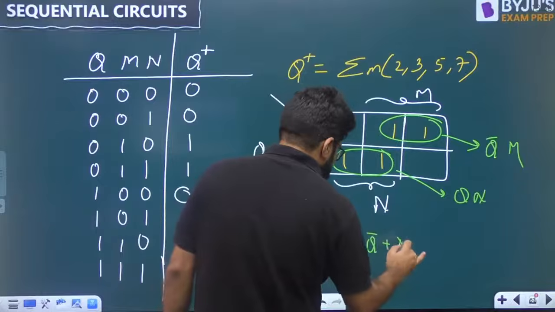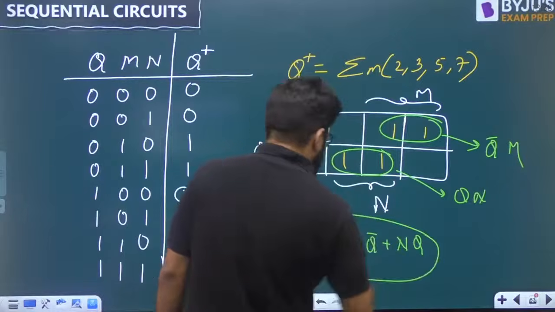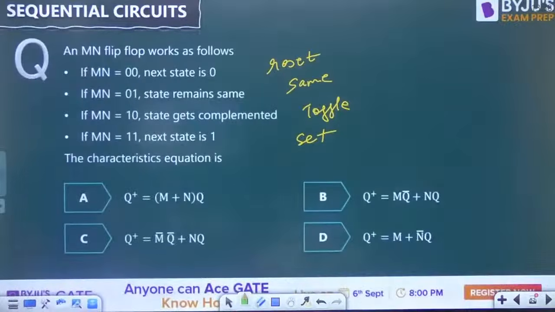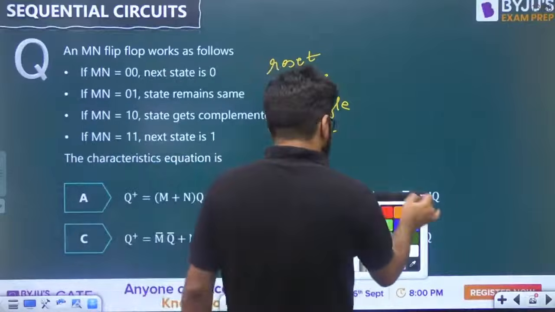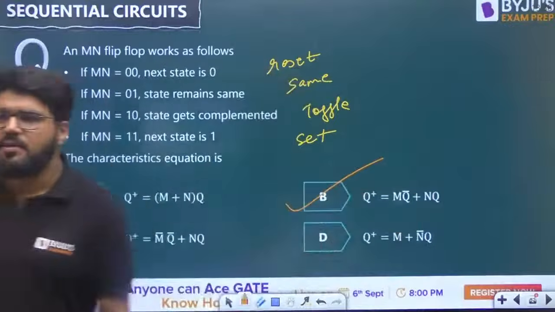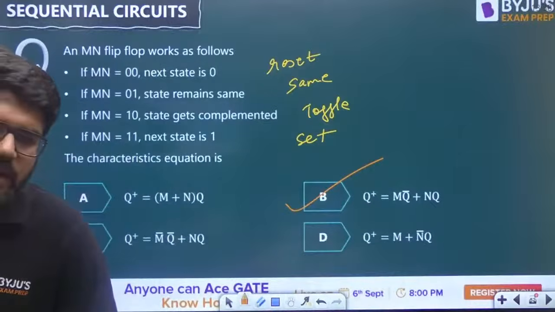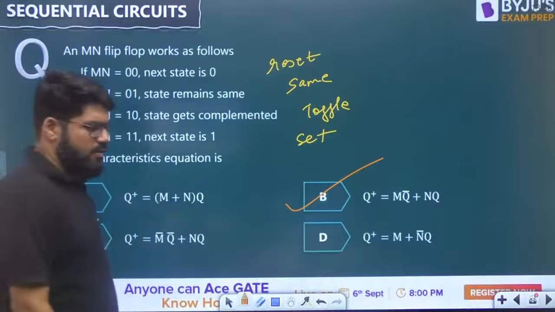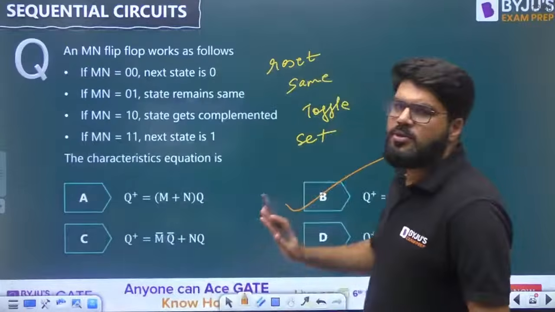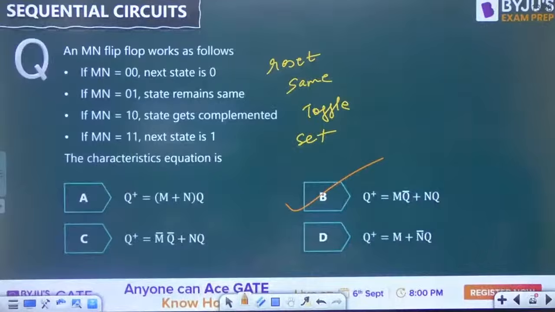So the next state of this flip-flop is MQ bar plus NQ. Option number B. So a randomly designed flip-flop you should be able to handle.